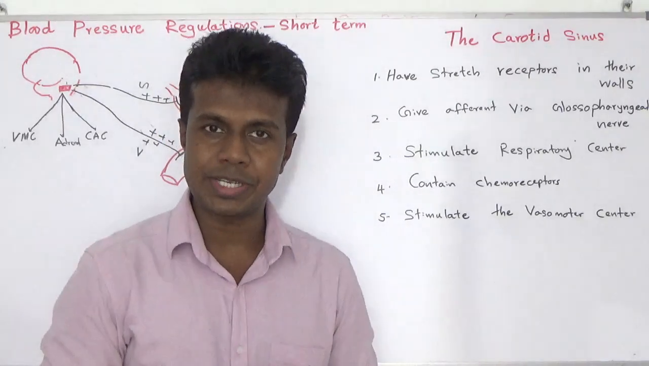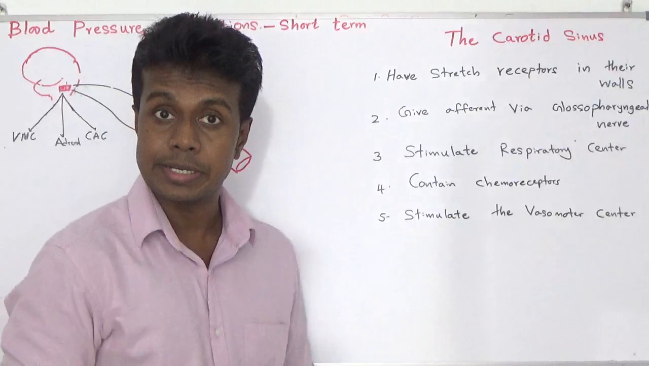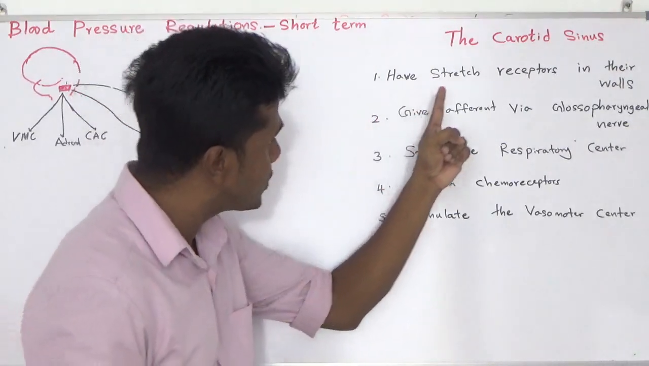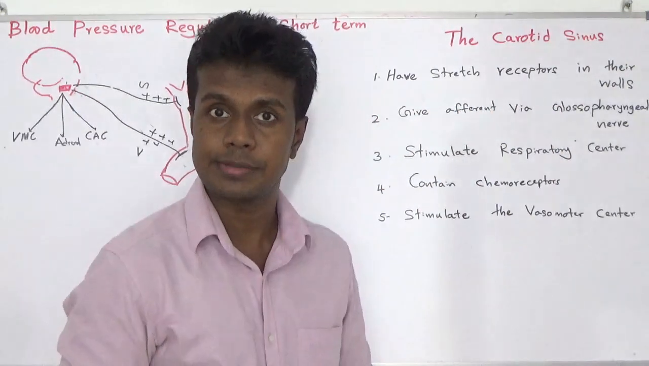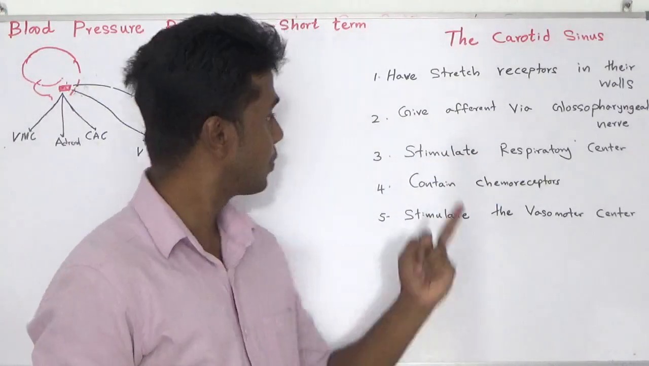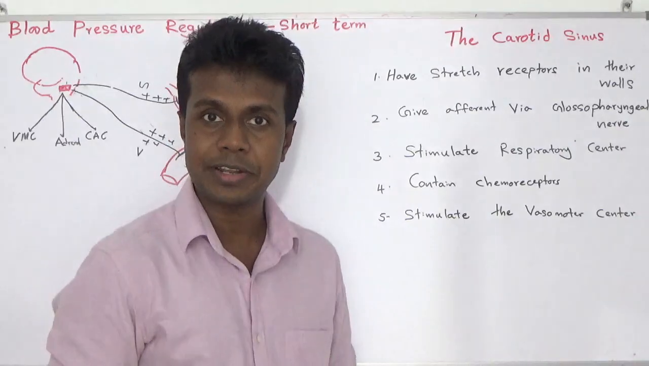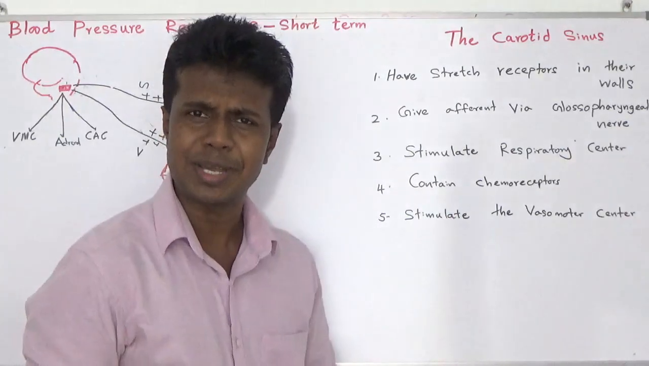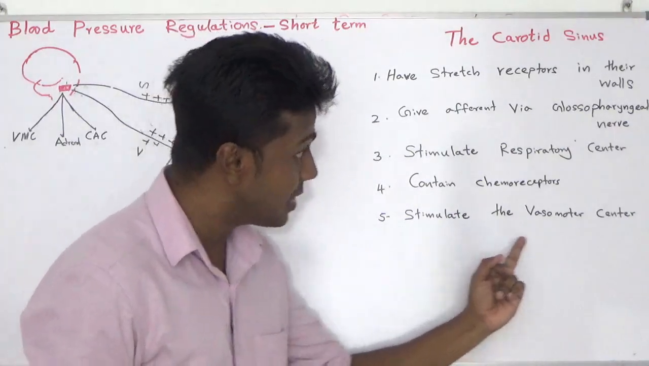Short-term blood pressure regulation. The carotid sinus has stretch receptors in its walls, gives afferents via the glossopharyngeal nerve, stimulates the respiratory center, contains chemoreceptors, and stimulates the vasomotor center.